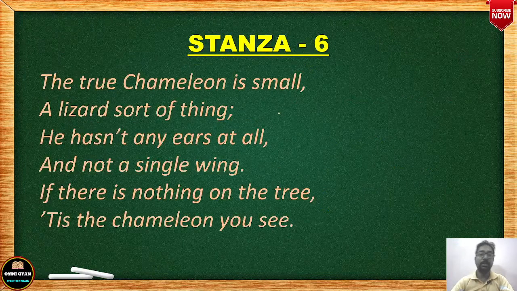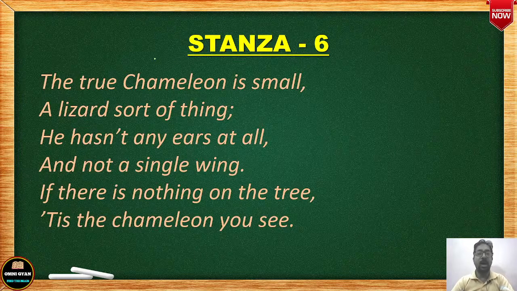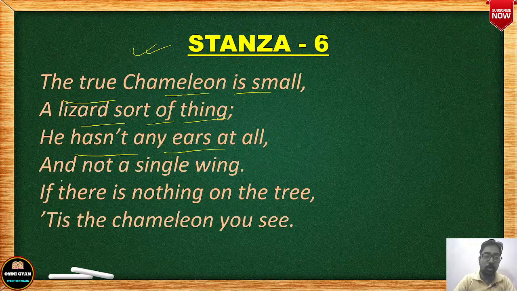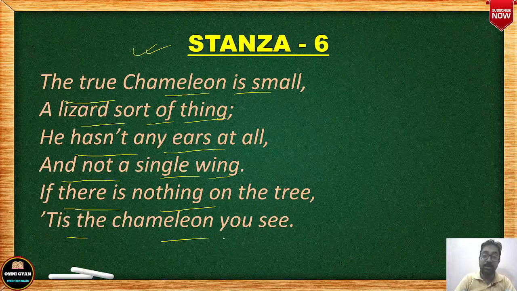Okay. Then we come to the last stanza, which is stanza 6. The true chameleon is small, a lizard sort of thing. He hasn't any ears at all and not a single wing. If there is nothing on the tree, it's a chameleon you see.